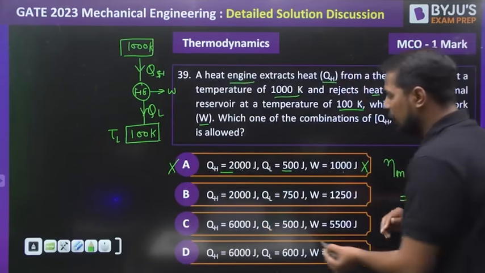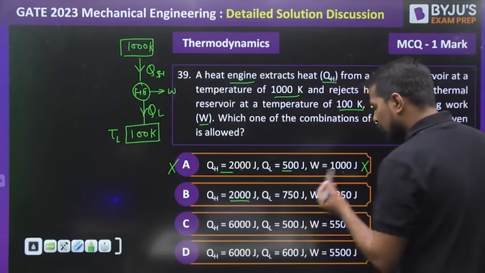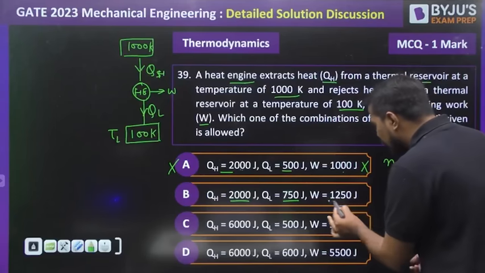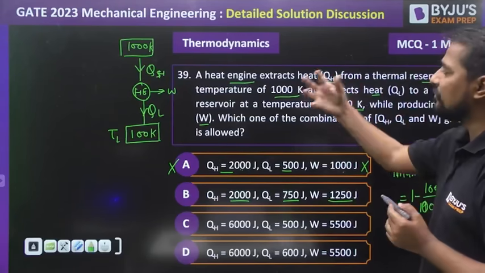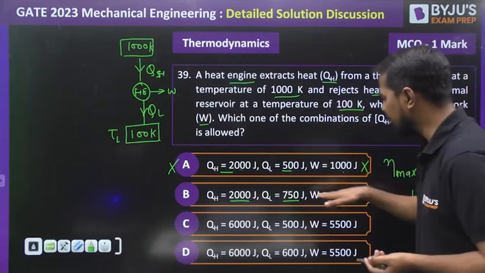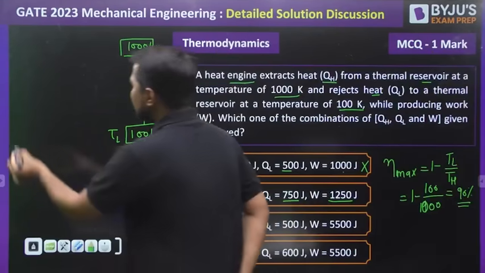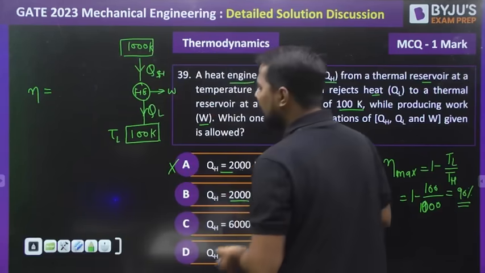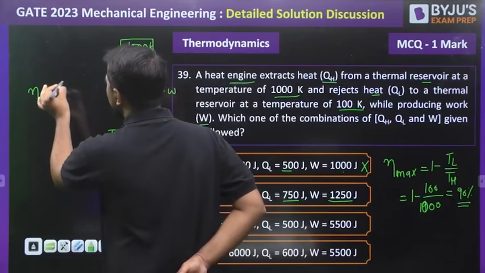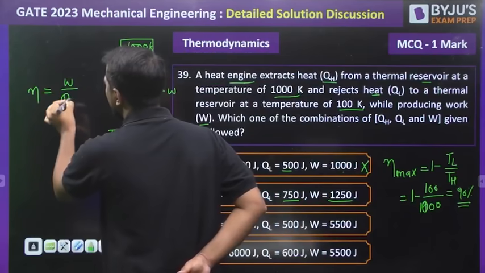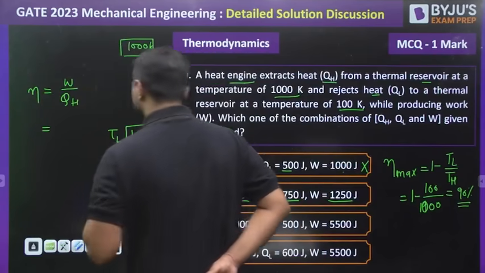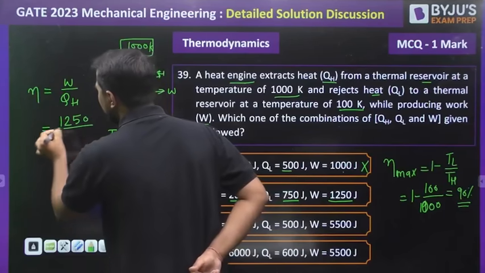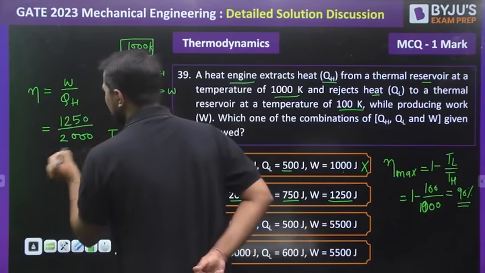Come back to the second one. Let's check first of all. 2000 is coming in, 750 is leaving the system as heat rejected, and 1250 is the work done. So is the energy balance satisfied? Yes. After that, let's check the efficiency of option B. Efficiency is equal to W divided by the heat supply, so 1250 divided by 2000.